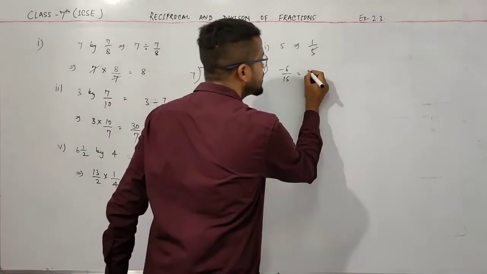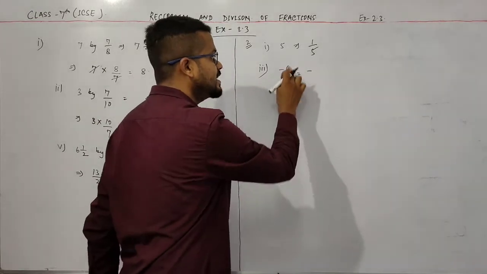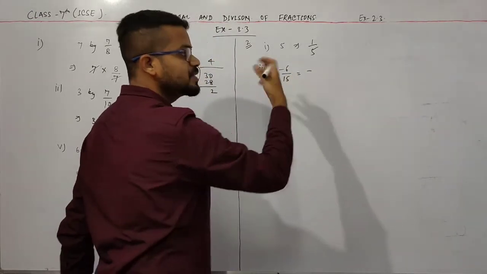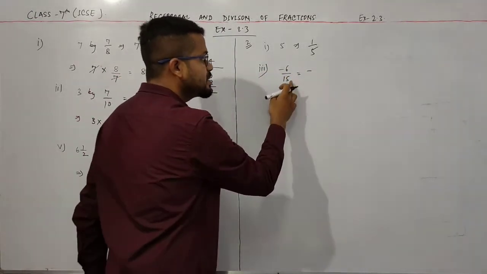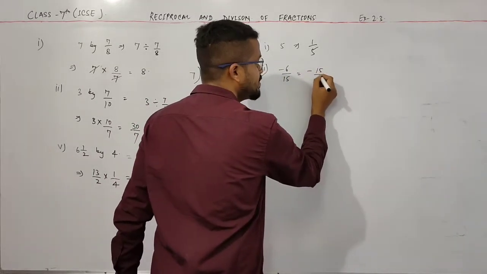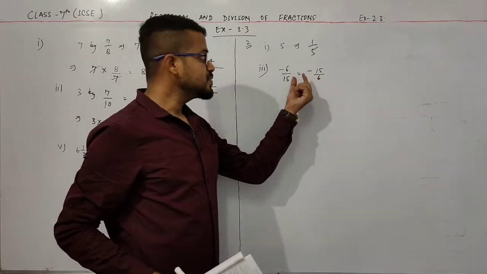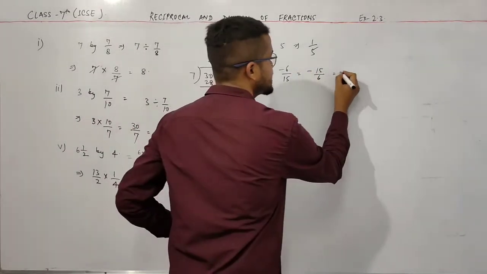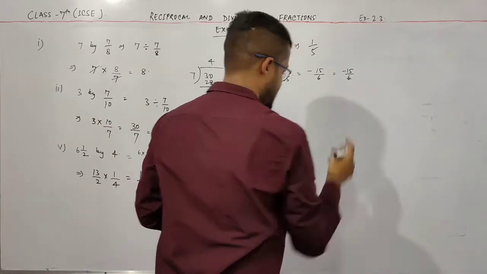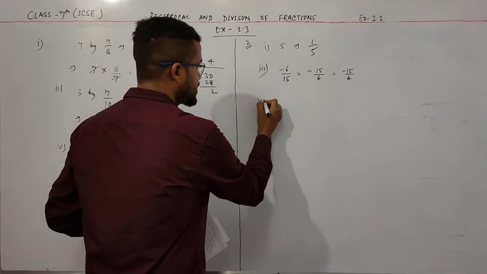So not to worry about this minus. Simply write here minus and convert this into a reciprocal. So simply I reverse this fraction. So I write here 15 by 6 and write minus as it is. Okay, so this is minus 15 by 6.